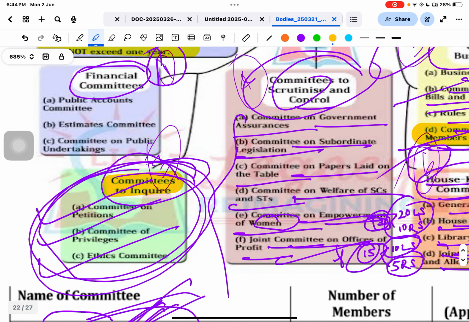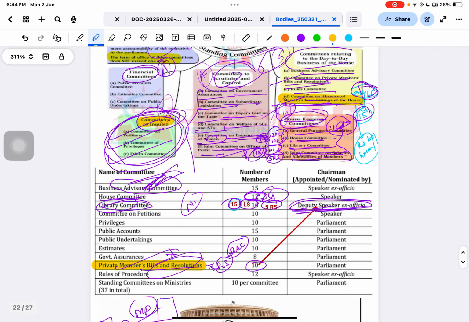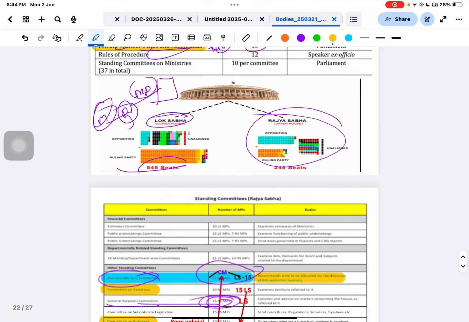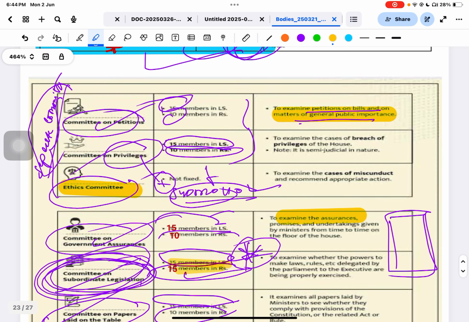Now see, committees to inquire. Do you know what inquiry means? There are basically three committees to inquire. The first one is the Committee on Petitions. Tell me, what is a petition? A complaint. So please remember, it has 15 members in the Lok Sabha and 10 members in the Rajya Sabha.